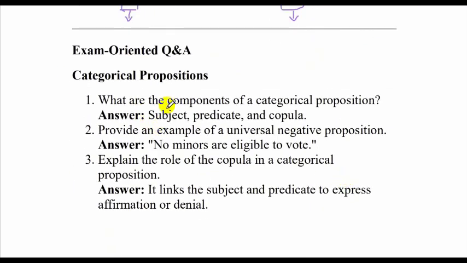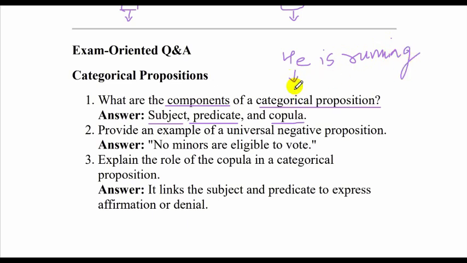Okay, what are the components of a categorical proposition? So these are subject, copula, and then predicate. He is running. What is this?